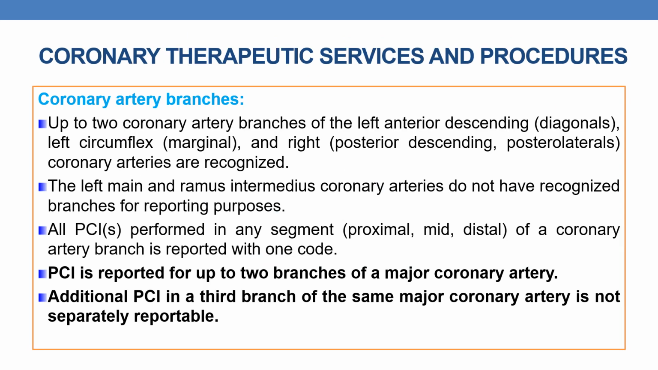Now coming to coronary artery branches. Up to 2 coronary artery branches of the left anterior descending, which are diagonals, of the left circumflex, which are marginals, and of the right coronary artery, which are posterior descending and posterior laterals, are recognized. The left main and ramus intermedius coronary arteries do not have recognized branches for reporting purposes.